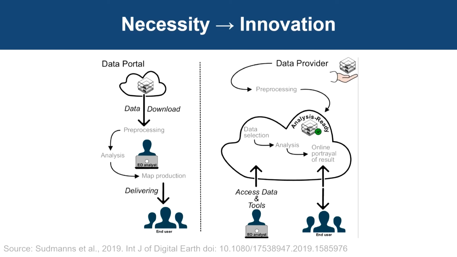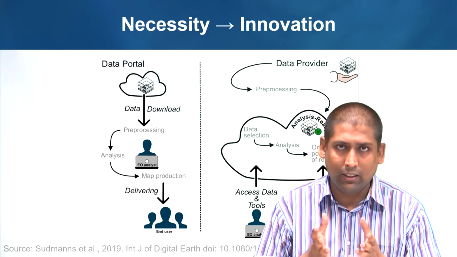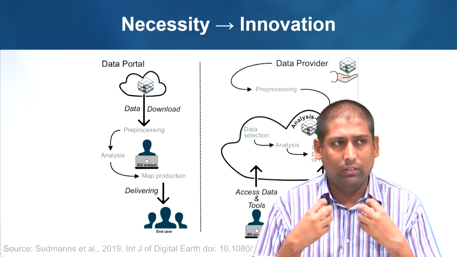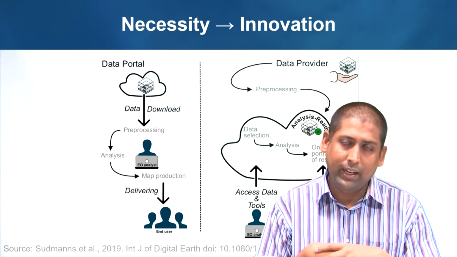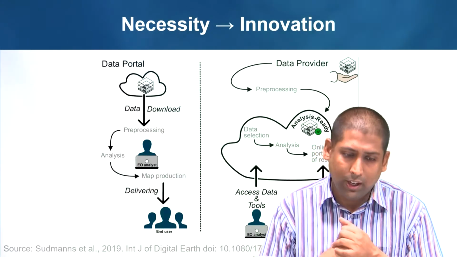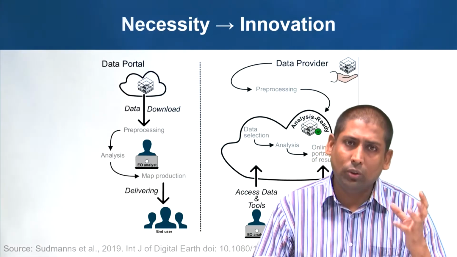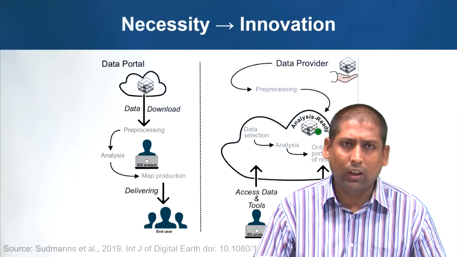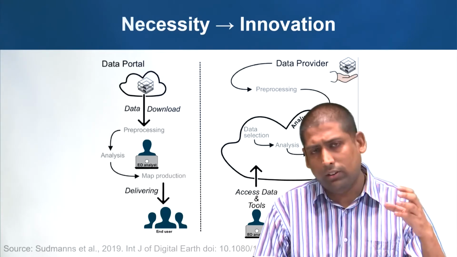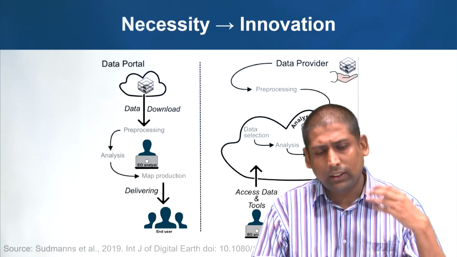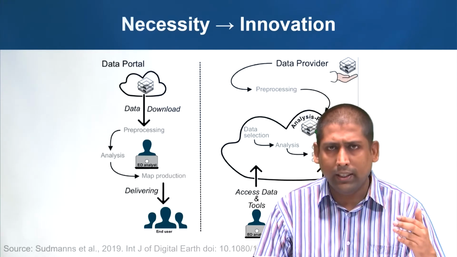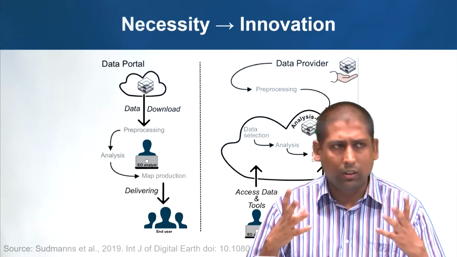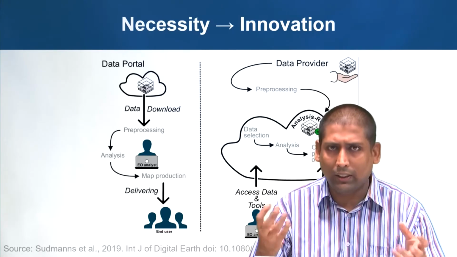Now, how does the user access the correct data for his area, for his application, in a finite amount of time? If you try exploring all this, it will take an infinite amount of time. So initially, when the data set was low, when we had only Landsat and MODIS, what we were basically looking at was the user or the EO analyst accessing the data portal, downloading the data, pre-processing, analyzing it, making maps which were either hard copy maps or web-based maps, and then giving the end user access to it.